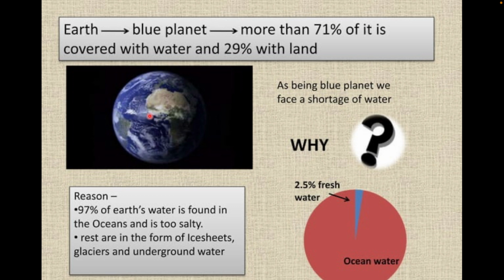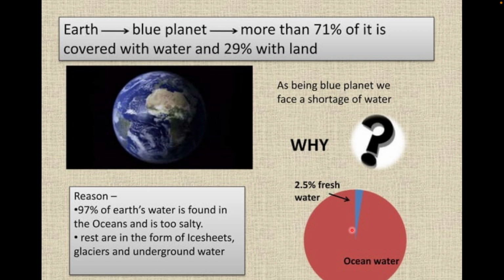Everybody knows it because 71% of Earth is covered by water and only 29% is land. But the irony here is still we are suffering from water shortage or scarcity of water. Why? Because Earth has only 2.5% of fresh water, and the entire 97% of the water is saline, that is salty, and that water is highly salty, which requires a great amount of evaporation in order to separate the water from the salt.